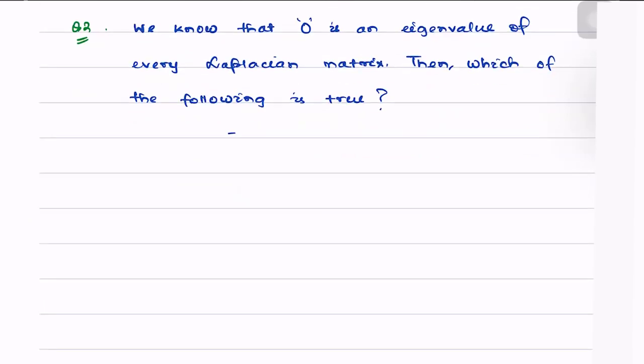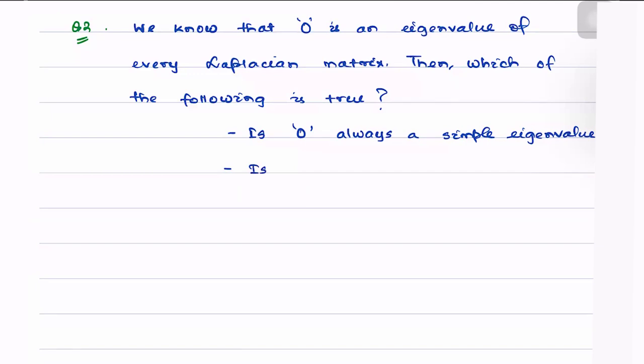First, is 0 always a simple eigenvalue? Meaning it occurs only once. That means every other eigenvalue would have to be non-zero. Is it always true?